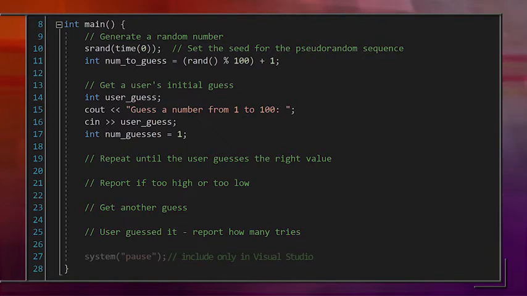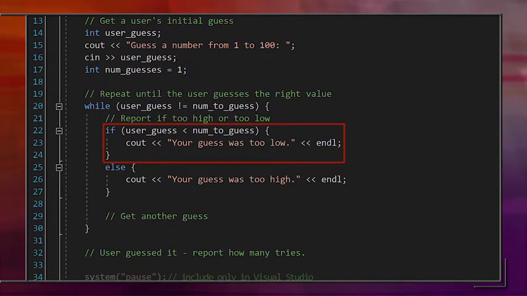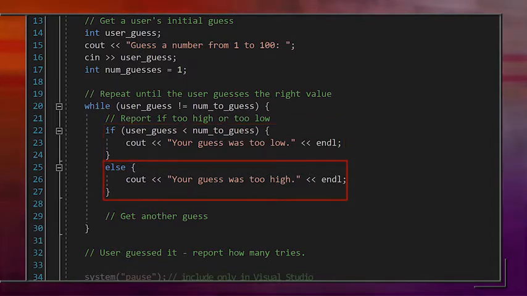Okay, how about the next comment line, setting up a repetition until the user guesses the right value? Well, this will be a while loop. We want it to continue looping until the user's guess matches the number to guess. So, the conditional is just userGuess not equal to numToGuess. Okay, on to the next segment. How would we report if the number is too high or too low? Here, we need a conditional. If the user's guess is lower than the number to guess, we report that the guess was low. Otherwise, we report that it was too high.